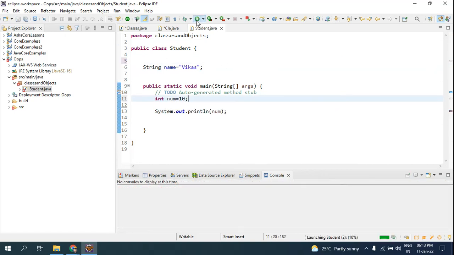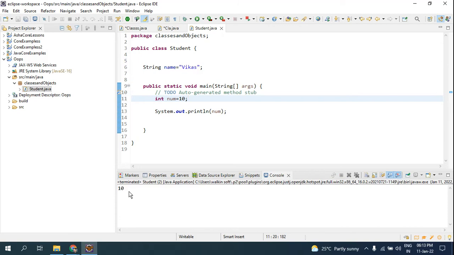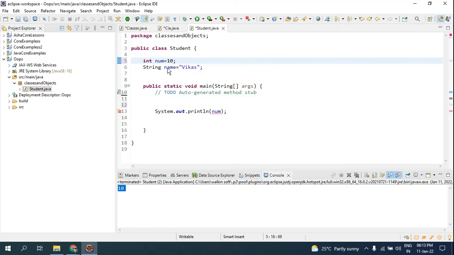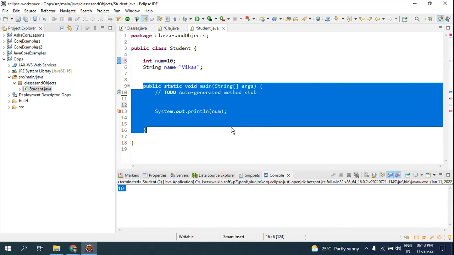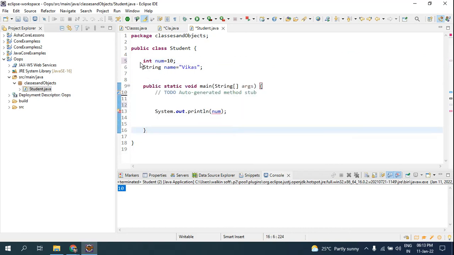Now if I run it, you are able to see the value 10. I use the number, but for now I have not declared this in the main method. I have declared it in the class. So even though the main method is inside the class, the class is completely different from this method. So when you initiate a variable or attributes in your class, you cannot access it in the main method. Look here, if I run now, you are able to see this error.